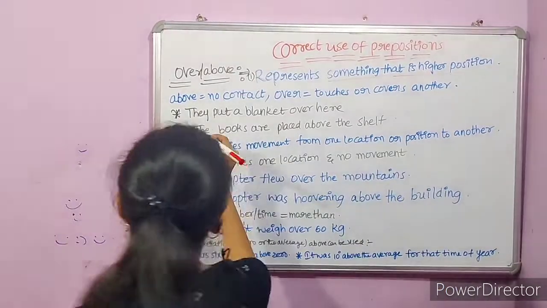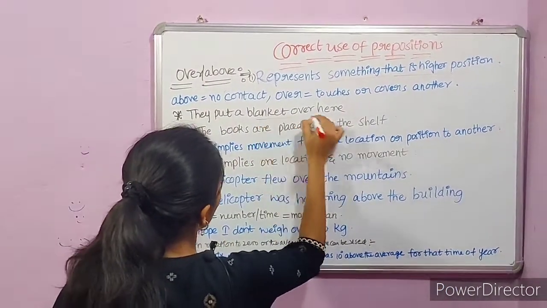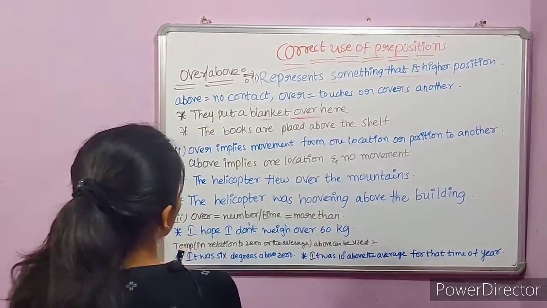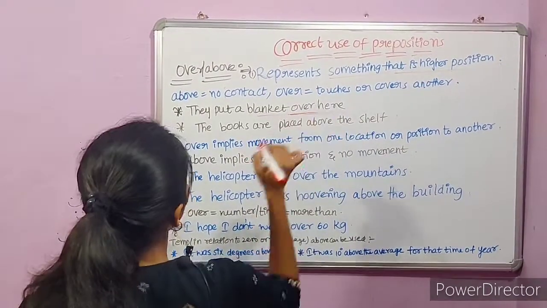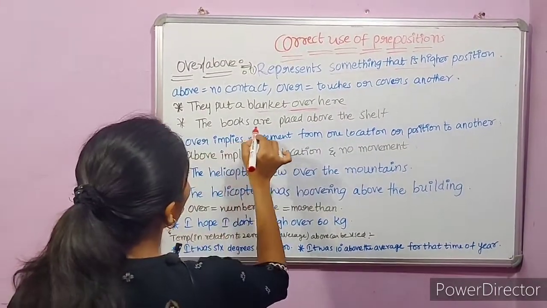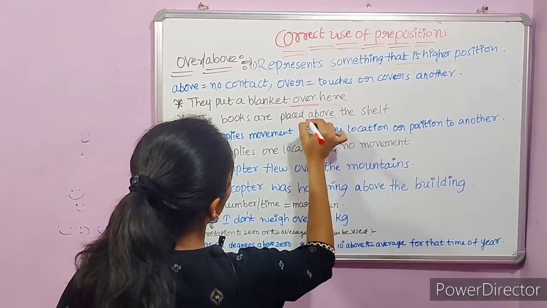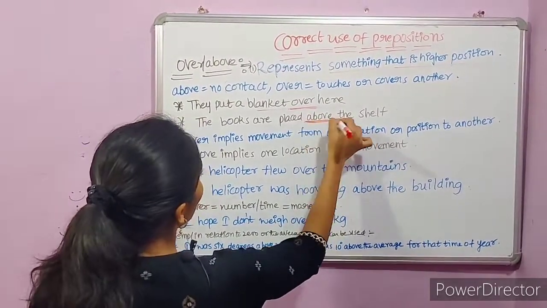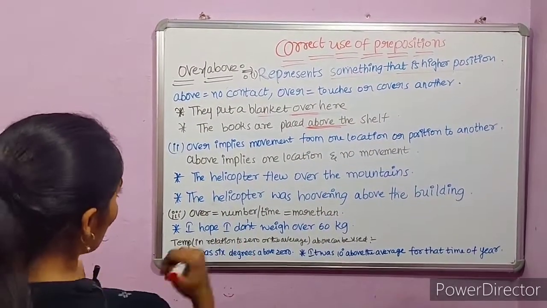For example, they put a blanket over her. Here over is a preposition. It represents a contact between two things. The books are placed above the shelf. Here we used above, so there is no contact between the two things.